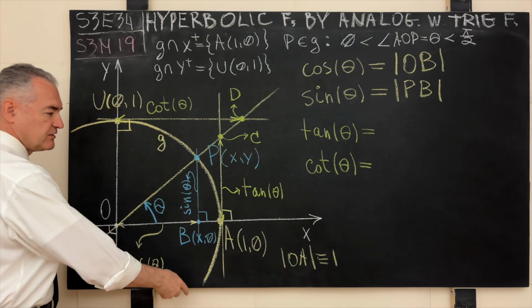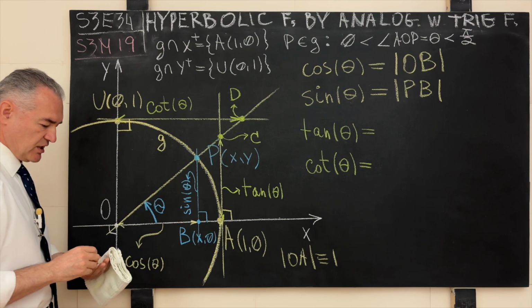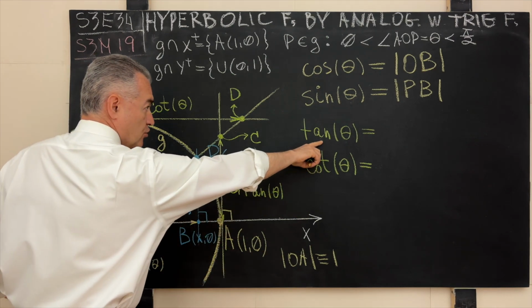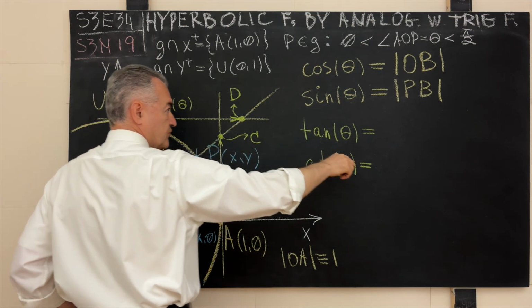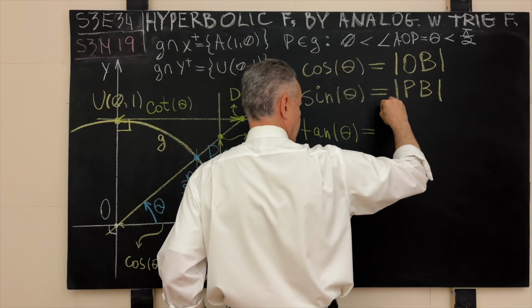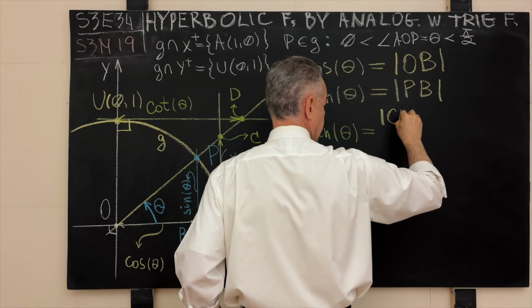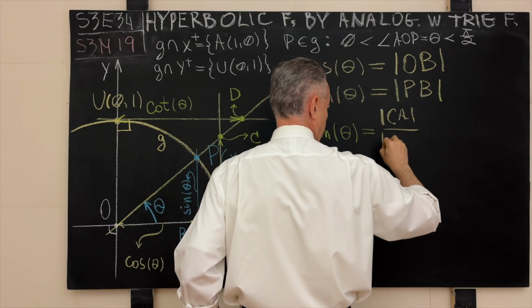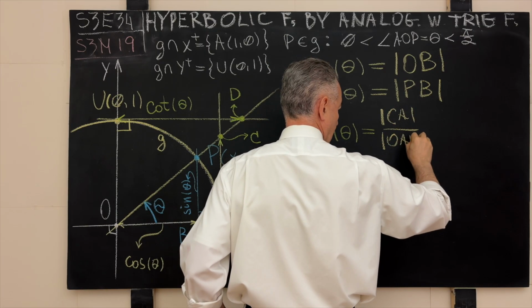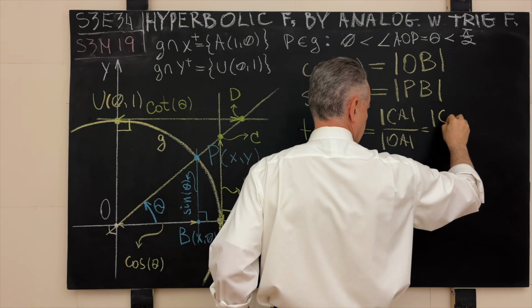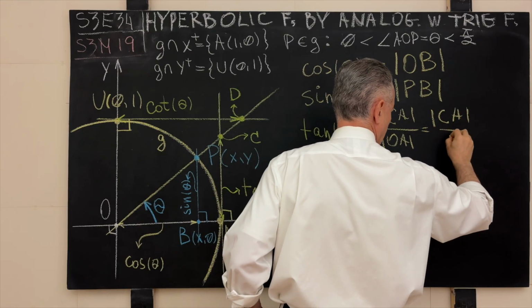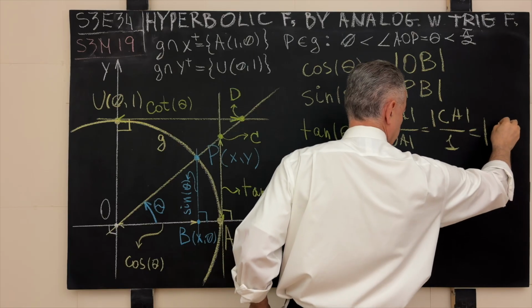This is how we constructed our generating curve. As such, a geometric equivalent of the trigonometric function of tangent will be the ratio of the length of the line segment CA to the length of the line segment OA, but this is CA over 1,